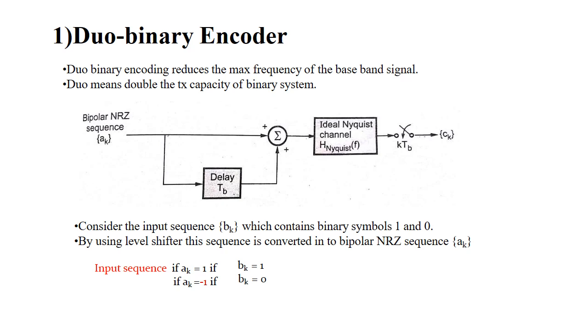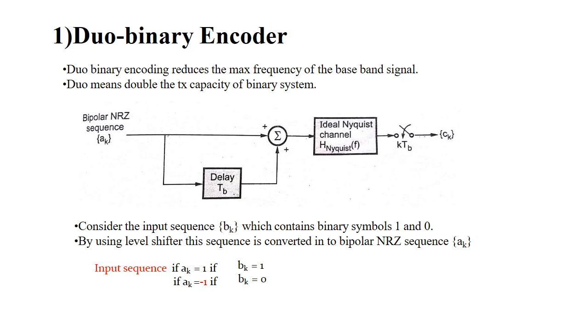Here consider the input sequence b_k, which will contain the binary symbols 1 and 0. By use of the level shifter, this sequence is converted to a bipolar NRZ sequence a_k. That is, a_k = 1 if b_k = 1 and a_k = -1 if b_k = 0. The encoder accepts the sequence a_k and converts it to 3-level signals, that is -2, 0 and +2.